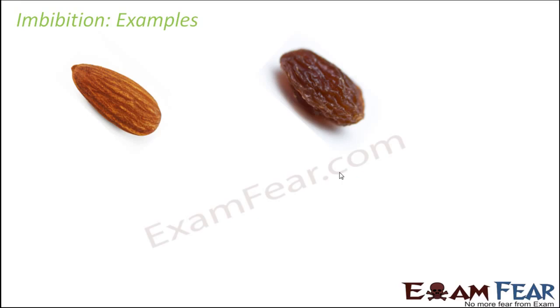If you take a piece of almond normally, you will see that it is very difficult to peel off the skin. But if you soak it in water overnight and then next morning try to peel it off, it is very easy. That is because the almond has swollen up, and the skin has also swollen up. That is why the skin is no more tightly fitted on the almond and you can very easily remove it. Similar is the case with raisin.